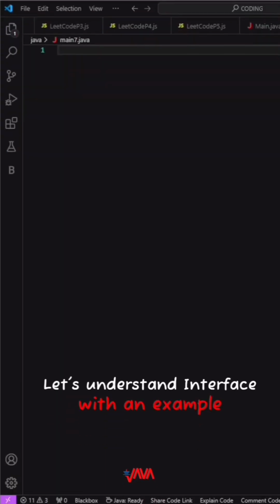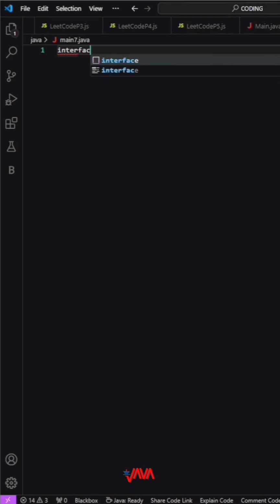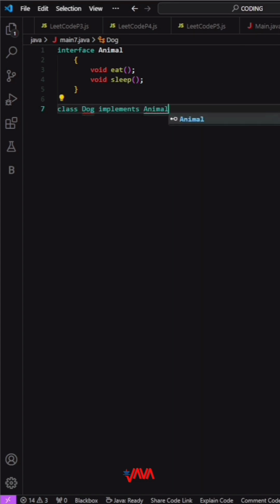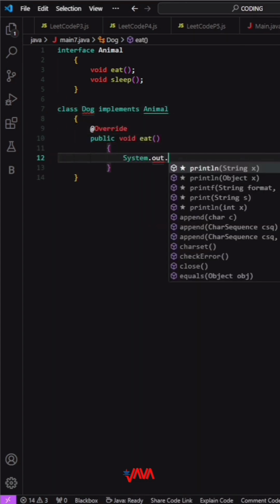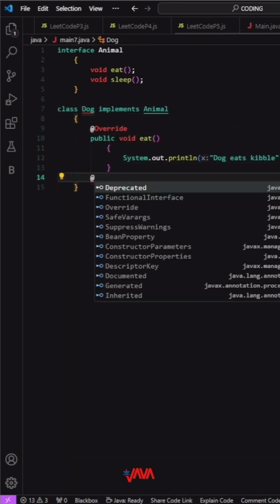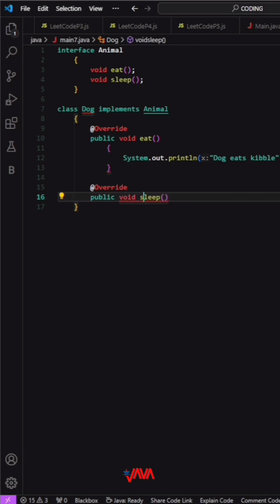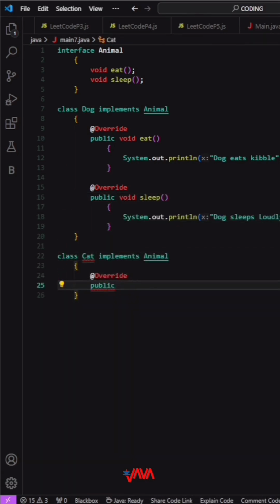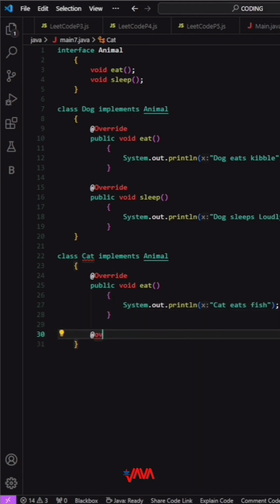Let's understand interface with an example. Consider an interface called Animal with methods like eat and sleep. Different classes like Dog and Cat implement this interface, providing their own versions of these methods. For example, Dog might implement eat by printing "eats kibble" and sleep by printing "a dog sleeps soundly." Similarly, Cat could have its own implementations.